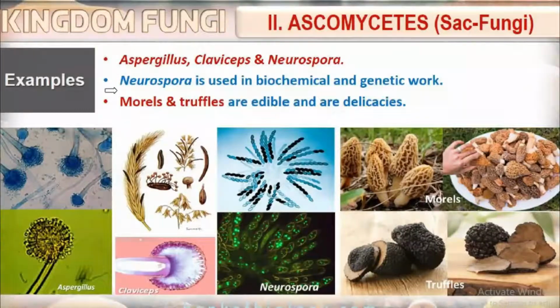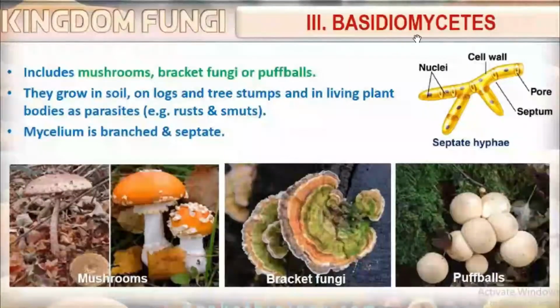Then what is the third class of fungi? The third class of fungi are basidiomycetes. From this figure, what type of hyphae do they possess? Is it coenocytic or septate? Yes, it is septate hypha. Among the kingdom fungi, basidiomycetes include mushrooms, bracket fungi, or puffballs. This is known as bracket fungi, and these are known as the puffballs, and these are mushrooms. Mushrooms come under basidiomycetes.